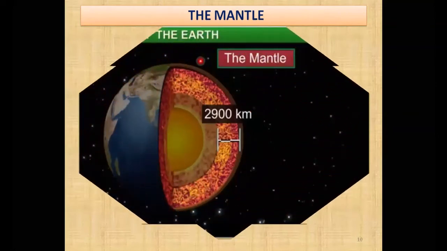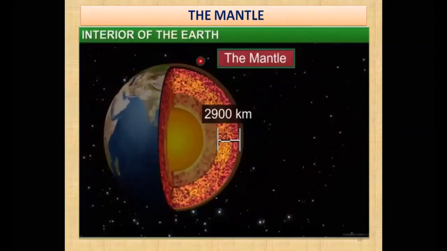We are going to recap the mantle this time. We have completed this topic in our previous class, but I'm going to just recap so that you can come to the next topic also. Now you can see this particular image, the interior of the earth. The part which I am showing with the cursor is the crust. And below the crust is what? The mantle. That is the next layer.